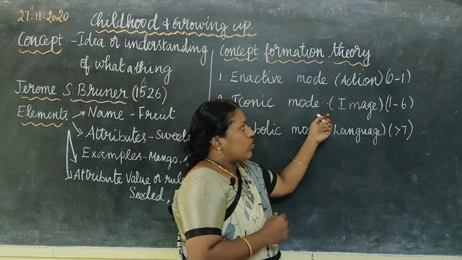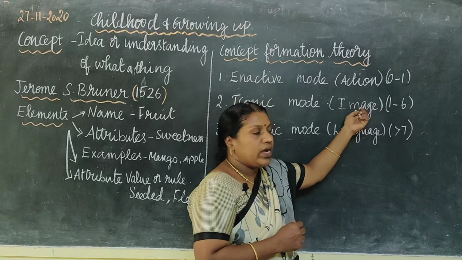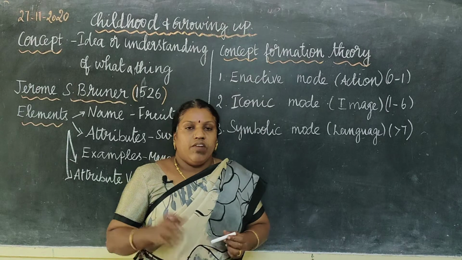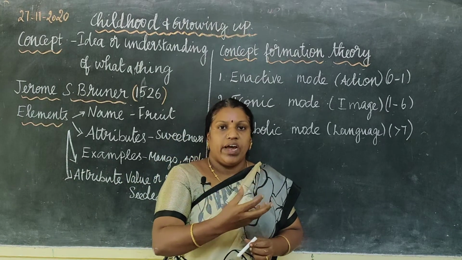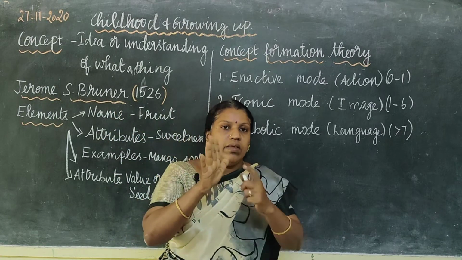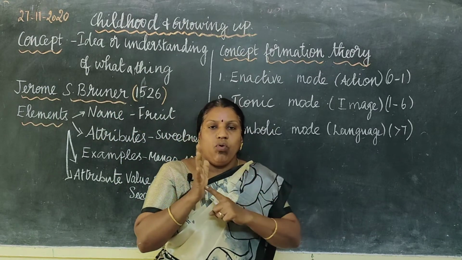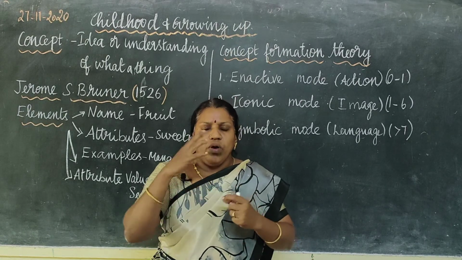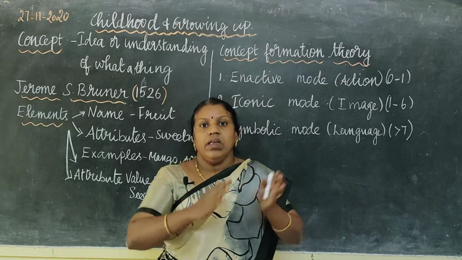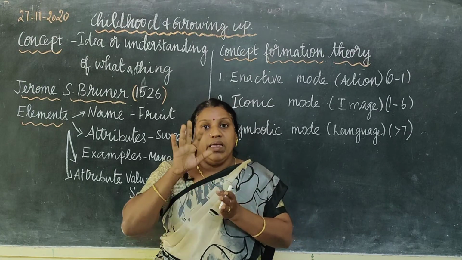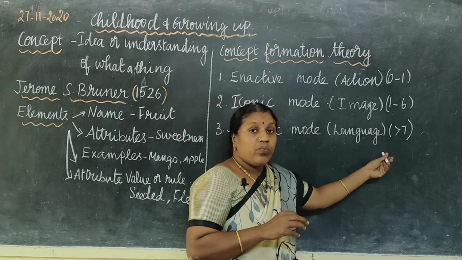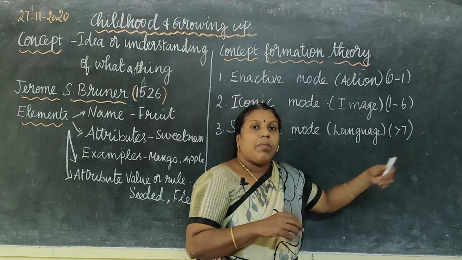Then iconic mode. This is where the child learns through images. It is from 1 to 6 years. Images means what? Take for example, I want a child to learn what is a car. I can show a picture of a car and tell the baby that this is a car. It has 4 wheels. Like that I will be explaining it. So at this stage, in addition to action, it learns through images, through pictures. Okay. Then the symbolic mode, it is through language the child learns everything. It is above 7 years.